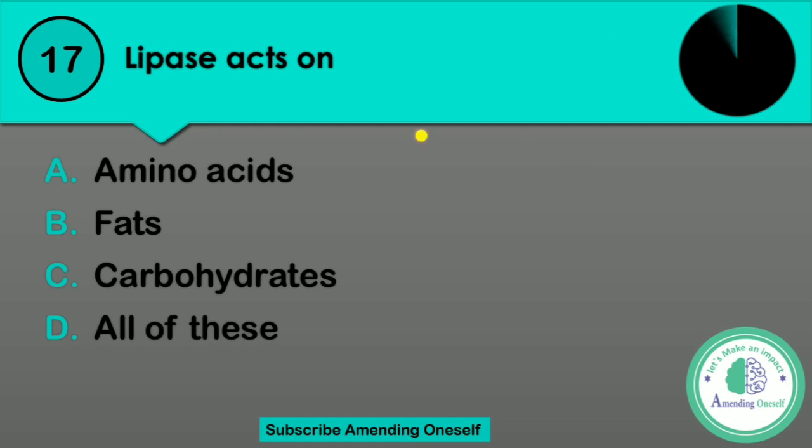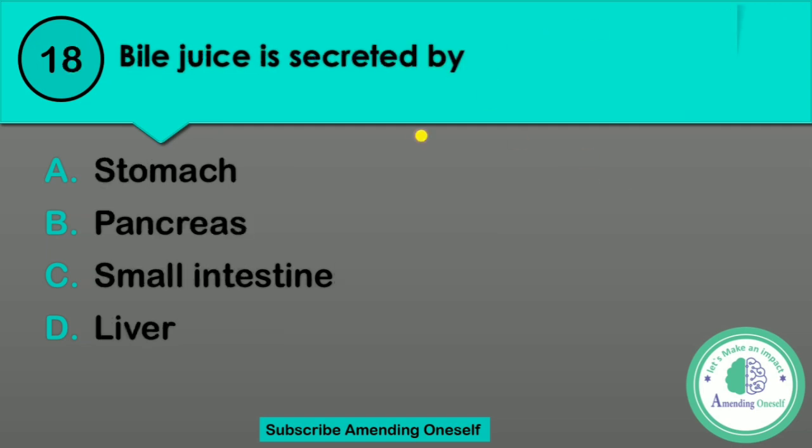Question number 18. Bile juice is secreted by option A stomach, option B pancreas, option C small intestine, or option D liver. I repeat the question. Bile juice is secreted by option A stomach, option B pancreas, option C small intestine, or option D liver. Simple question, easy question.